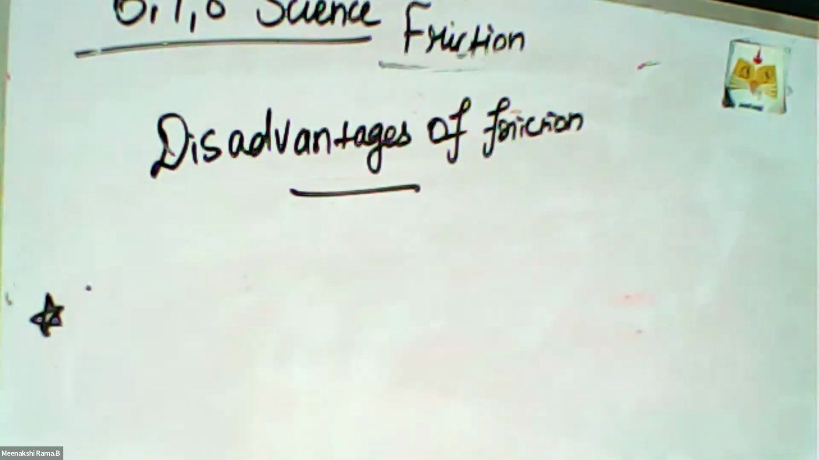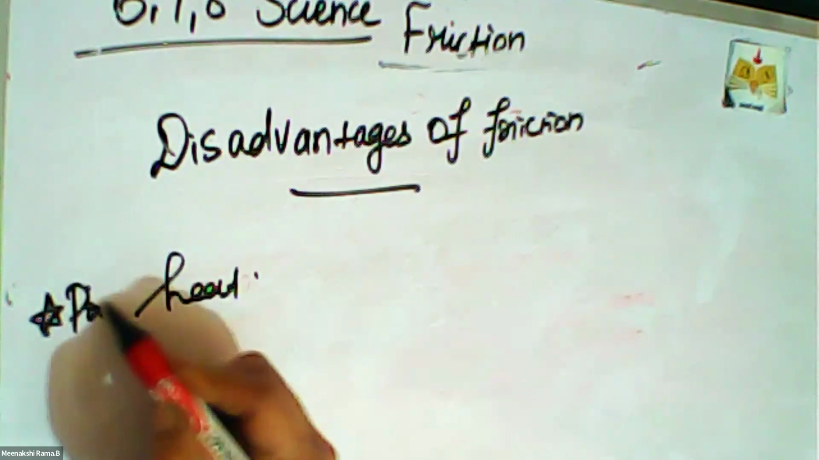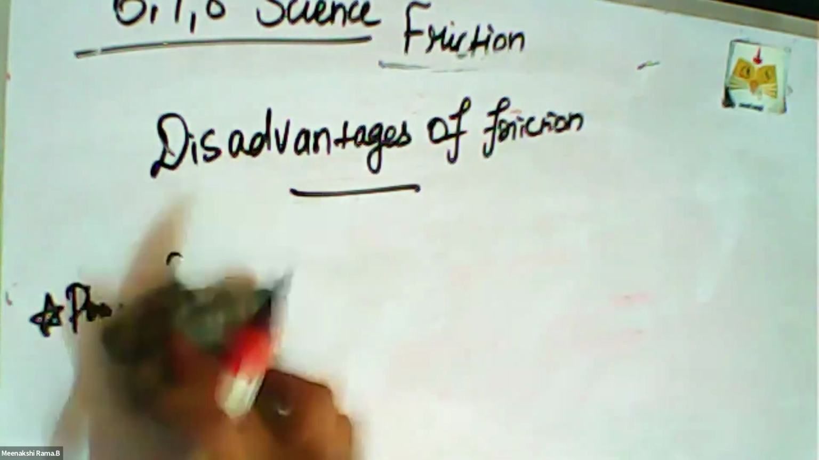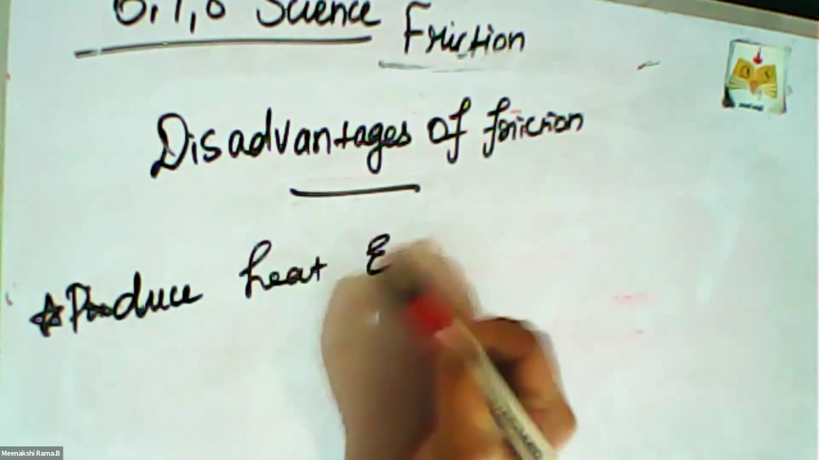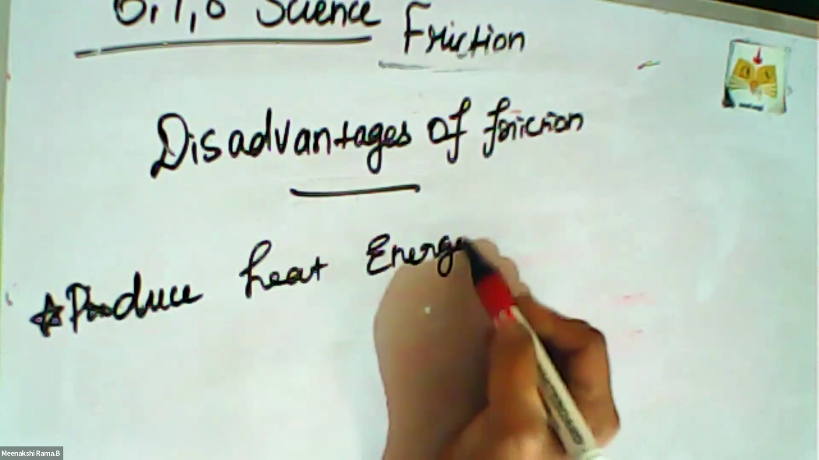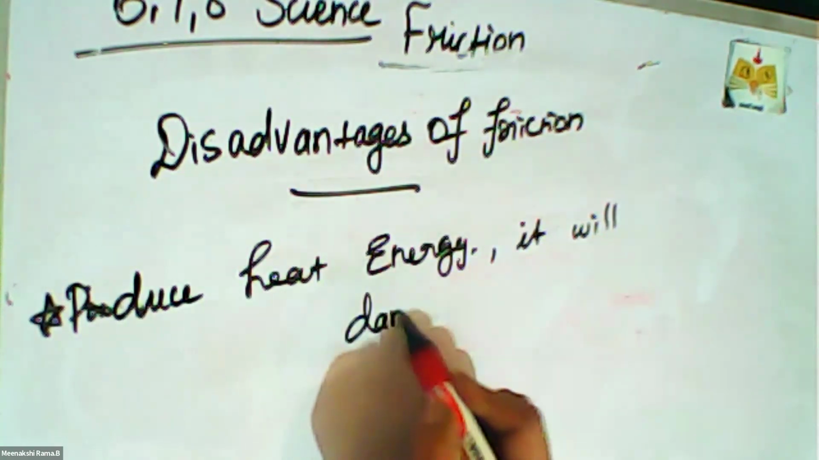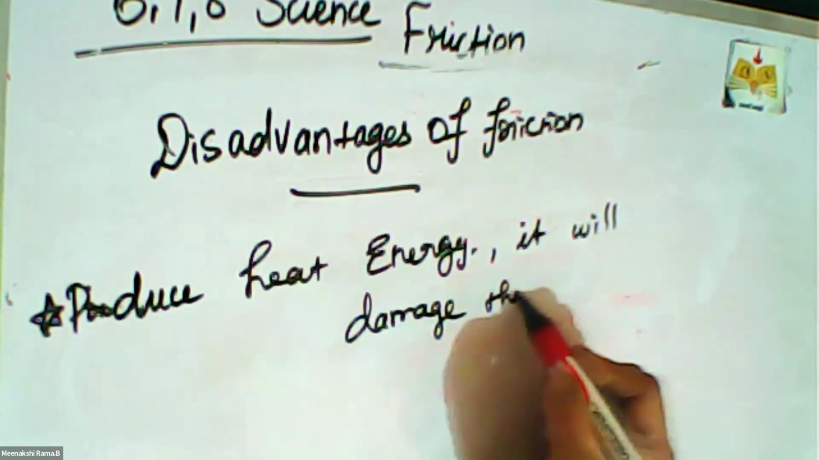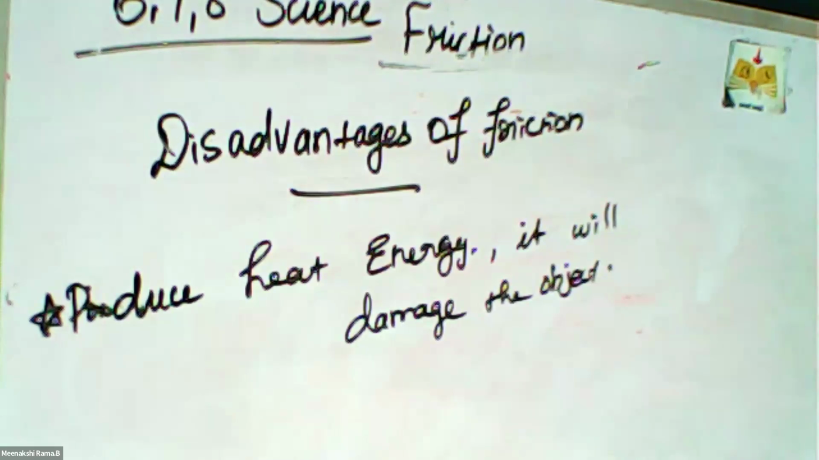First disadvantage: friction produces heat, which causes physical damage. Friction produces heat energy, and it will damage the object. The heat affects the object. So this is the first disadvantage of friction.